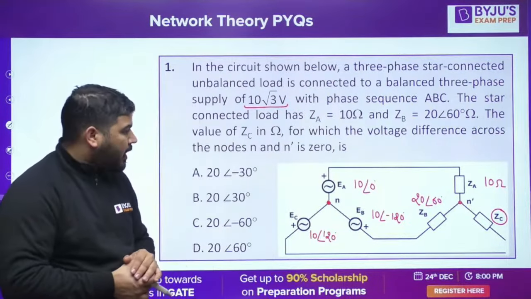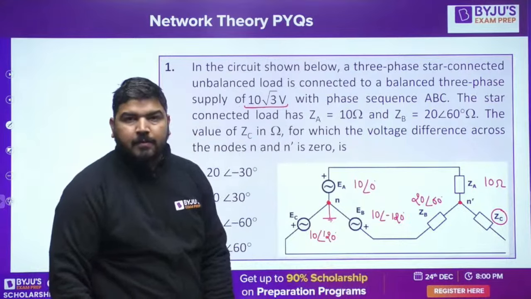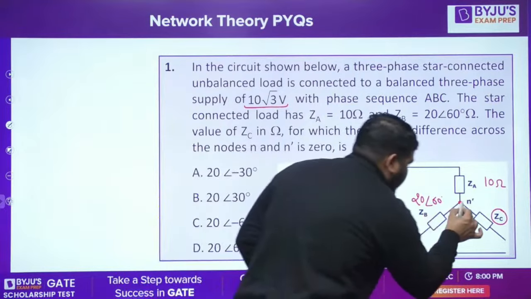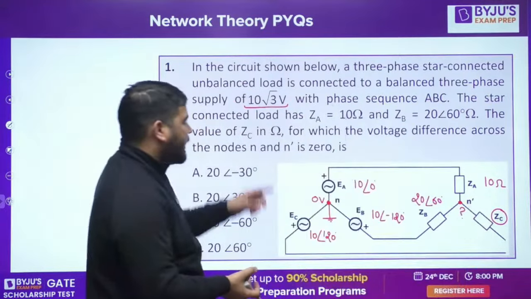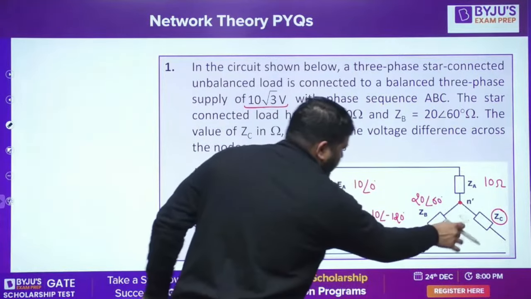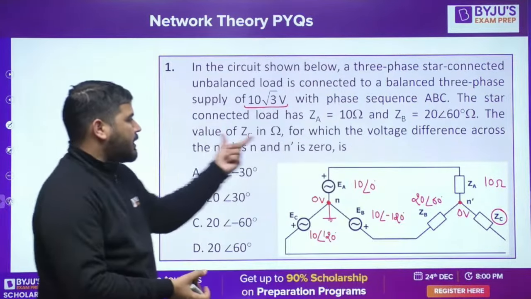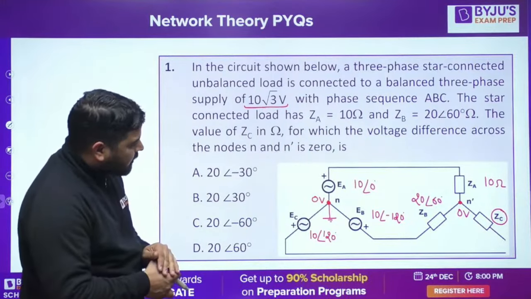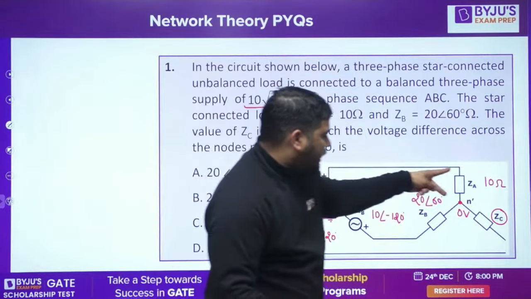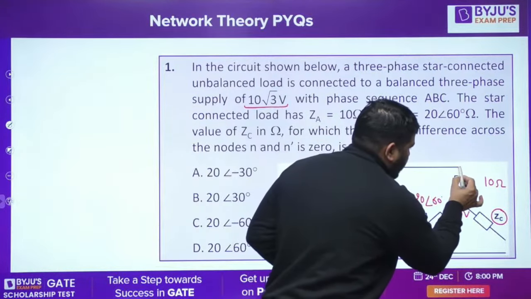So how to solve this? Assume this as ground. If I assume this as ground, it means the voltage at this point is 0 volt. Then what is the voltage at this point? It is given that the voltage difference is 0. It means the voltage at N prime is 0 itself. This voltage will also be 0 volt, because it is given in the question. Is it fine, guys? Now if this is 0 and this is also 0, then this voltage is directly across this, because the upper point will be 10 angle 0 and this point voltage will also be 10 angle 0.